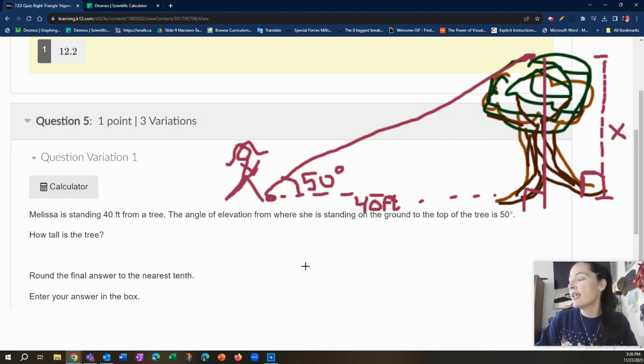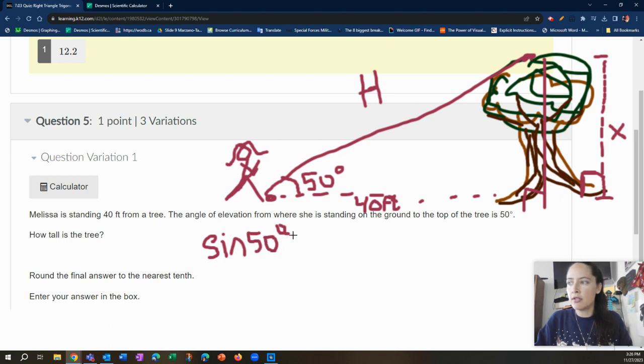Okay. All right. I think tangent, but let's set up all of the ratios so you can see how. This is the hypotenuse, right? Because over here is our right angle. So this is our H. So I'm going to use the angle they give us, which is 50 degrees, and I'll write sine of 50 degrees is equal to the opposite. Cool, that's X. Nice. Over H. Okay, we don't know H.